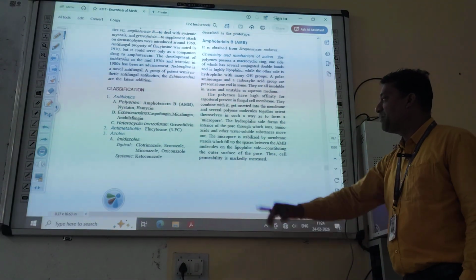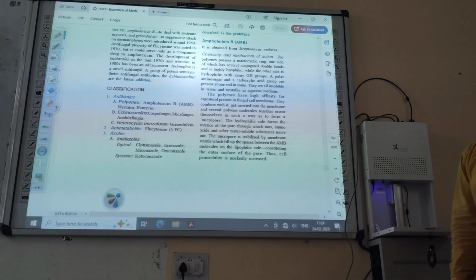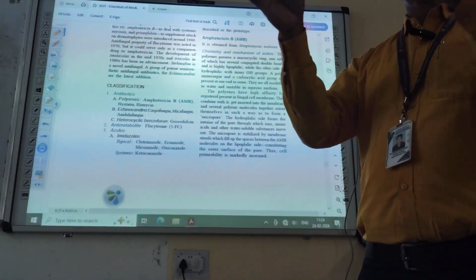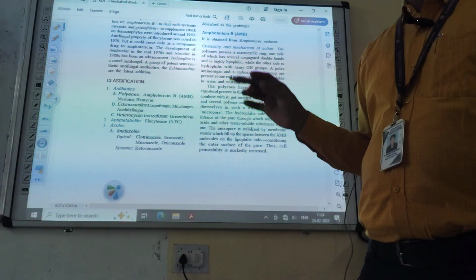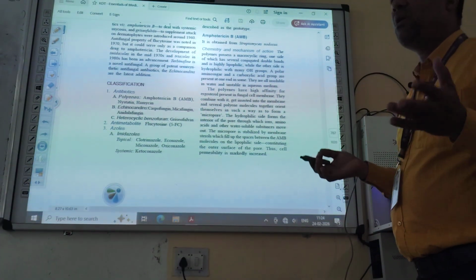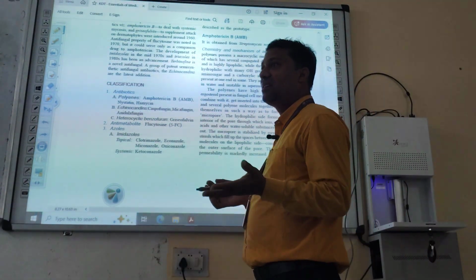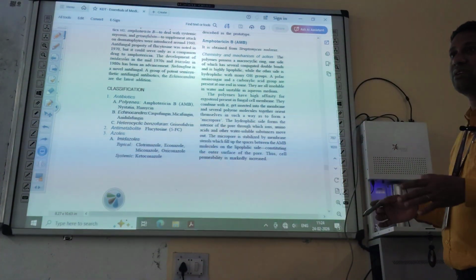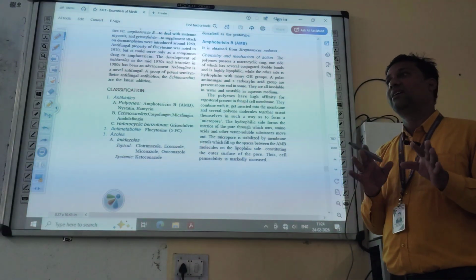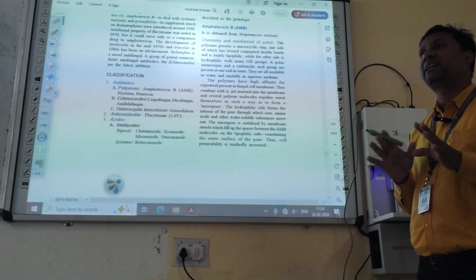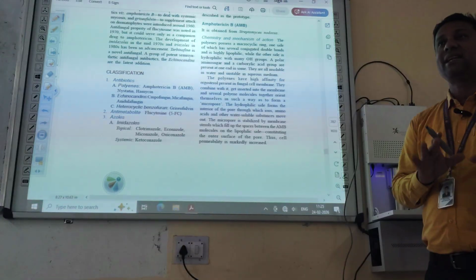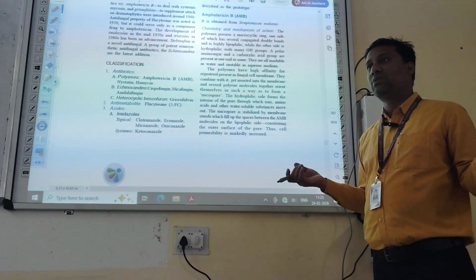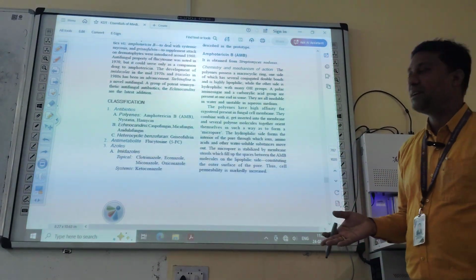The cell permeability is markedly increased. It will form the micropore and the permeability of the cell increases. Thus, the fungus will die with the help of amphotericin B. This is the mechanism of action. Whatever essential substances are present inside the fungal cell will be liberated out. Thus, it will die.